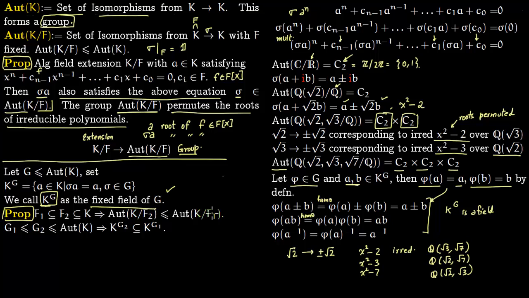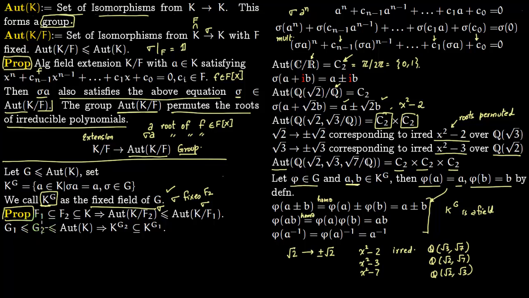Now this is kind of obvious: if there is some sigma which fixes F2, then it obviously fixes F1 because F1 lies within F2. So sigma will obviously fix F1. So this sigma lying here which fixes F2 will obviously lie here. And similarly here,